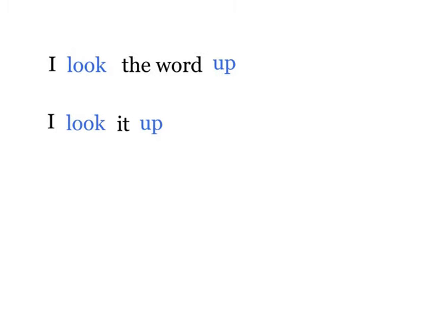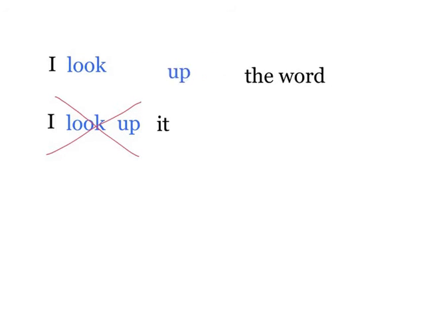But now, can I do this? And say, I look up it. This would actually be ungrammatical. Now remember, earlier I mentioned that this is okay, to say, I look up the word. And yet, the second sentence here, I look up it, is ungrammatical. Can you think of a rule or a reason for why this is ungrammatical?